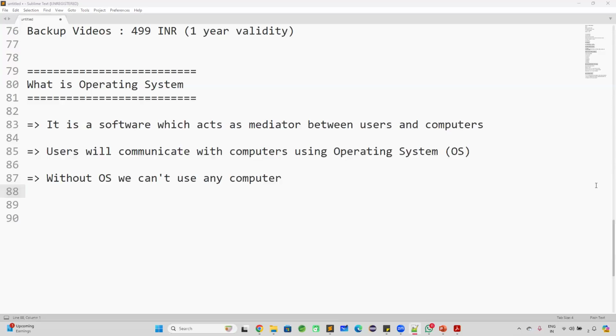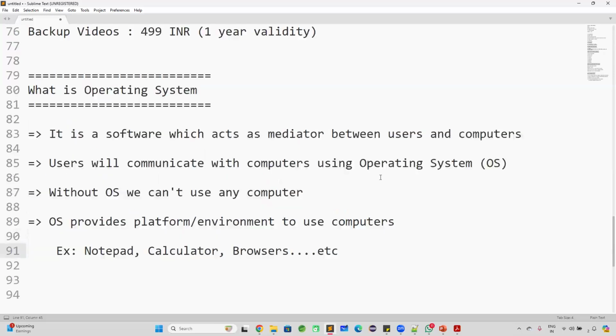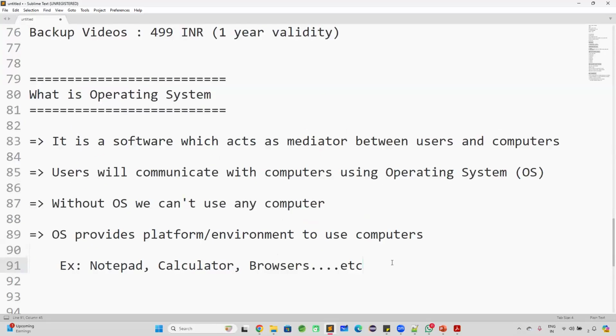So when we are talking about the operating system, it is a software which acts as a mediator between users and computers. Users will communicate with the computers by using this operating system. Without operating system, we cannot use any computer. And this operating system will provide a platform, or an environment, to use the computers.